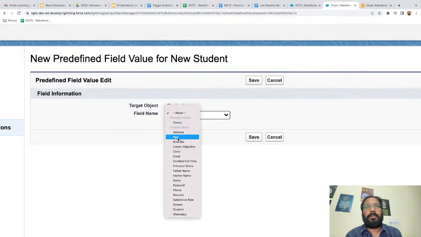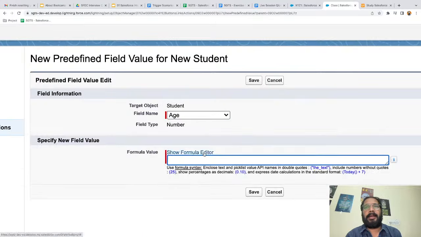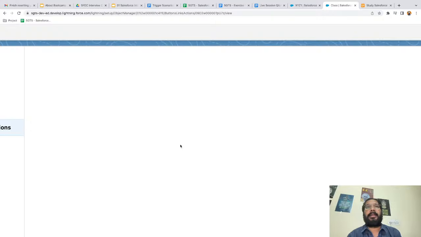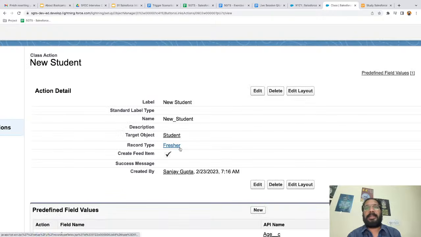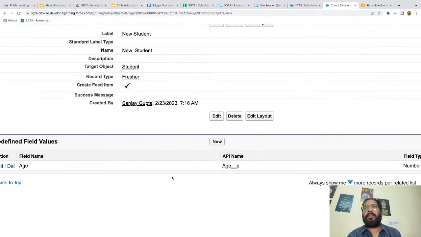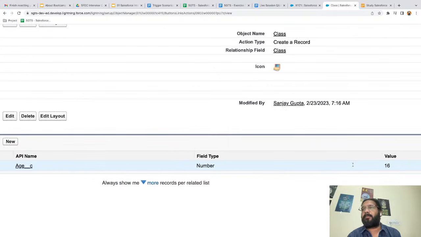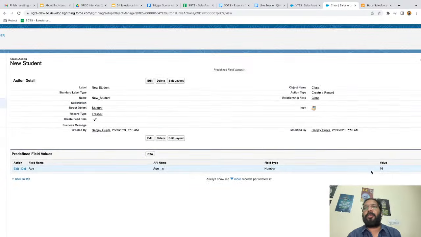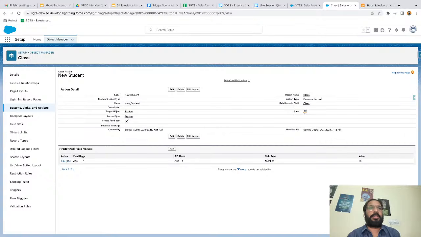So what I'm going to do, I'm selecting age and filling the default age as 16, right? And I'm saving it. So whenever I create any student record through this action, by default age will be populated as 16. And later on, if you want to modify, you can. So this way you can set predefined field values as well with this option.